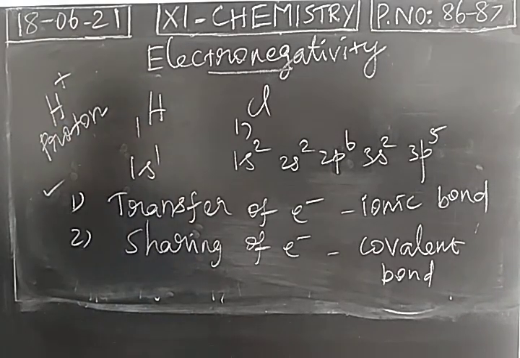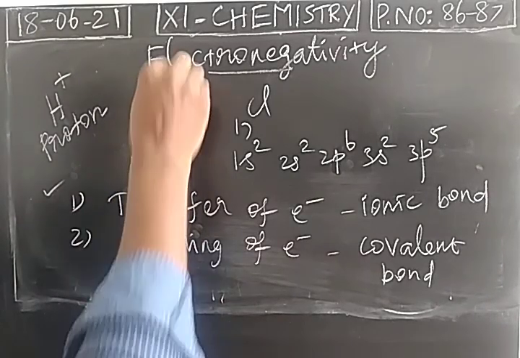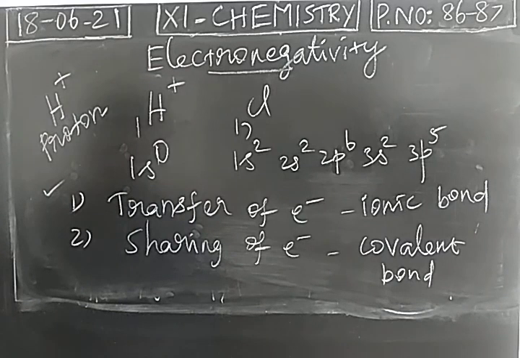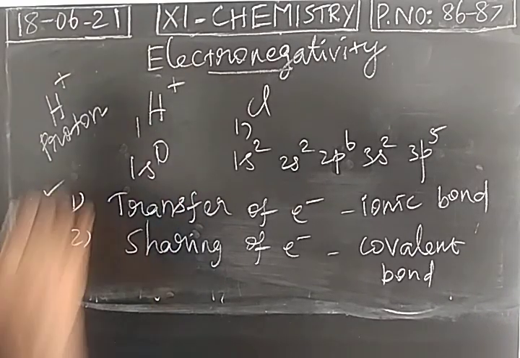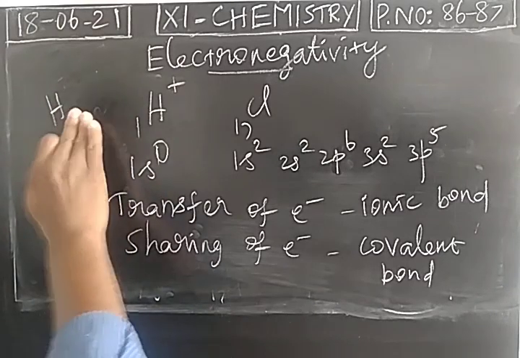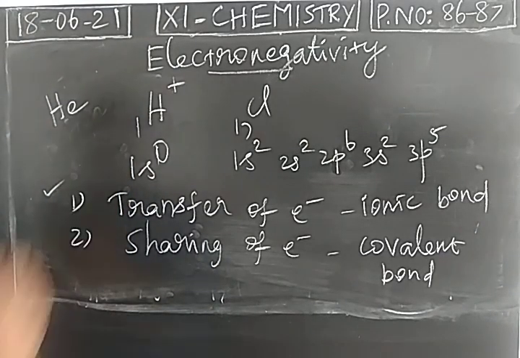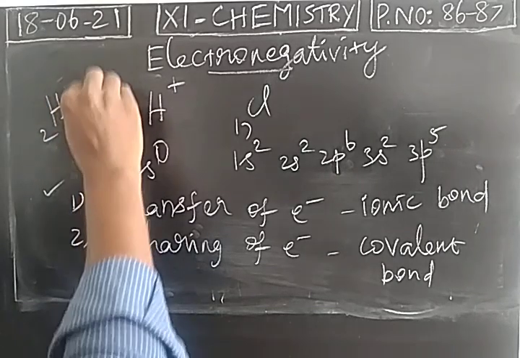Okay, consider the transfer of electron. If hydrogen loses an electron, it has to become H plus, but the number of electrons is 0. So the electronic configuration will become 0. It is not possible. So to attain stability, each atom, except the noble gas, has to gain the electronic configuration of its nearest noble gas. What is the nearest noble gas of hydrogen? The nearest noble gas of hydrogen is helium. Atomic number 2, configuration 1s2.